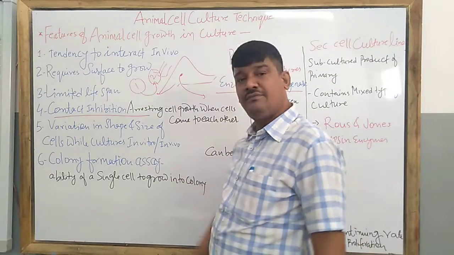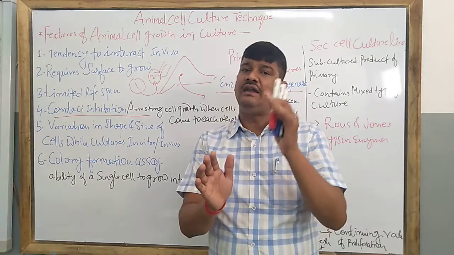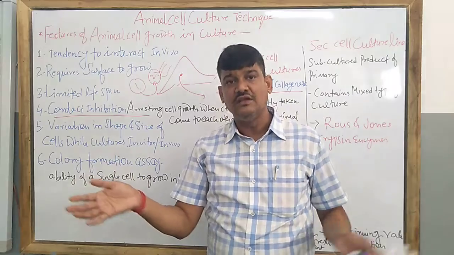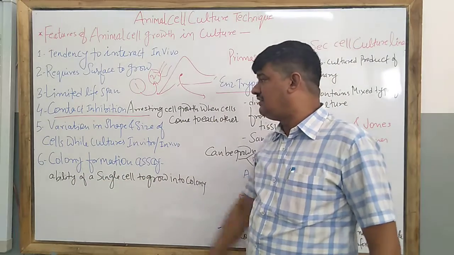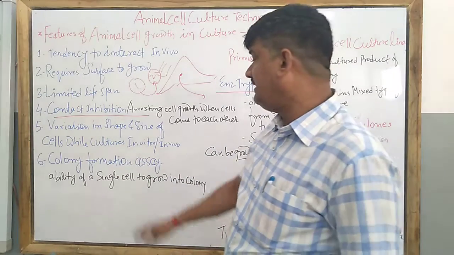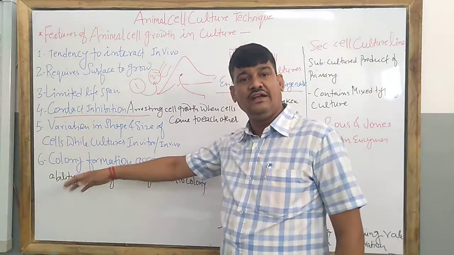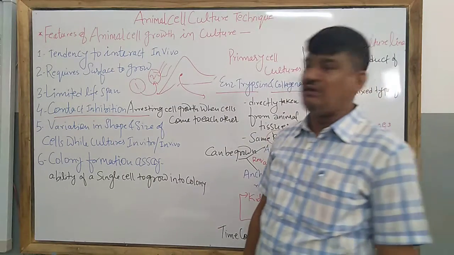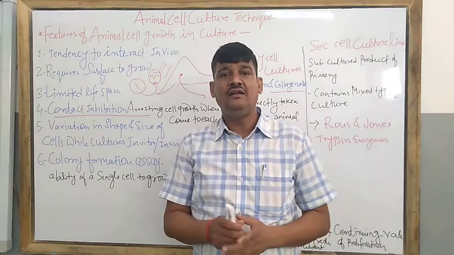Variation in shape and size of the cells: when we take the same cells and treat them in in vitro and in vivo culture techniques, you will find a lot of differences. Next, cells have a tendency to form colonies, which we call colony forming ability. So it is the tendency or ability of a cell to grow into a colony. So this is about the features of animal cell growth culture and their different types.